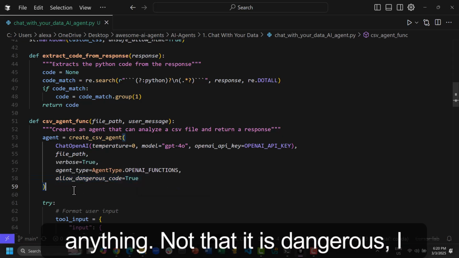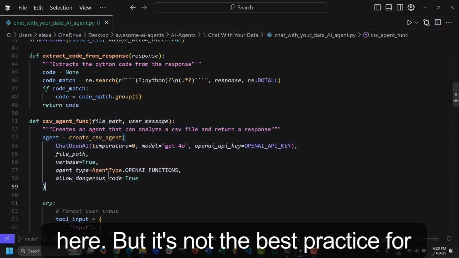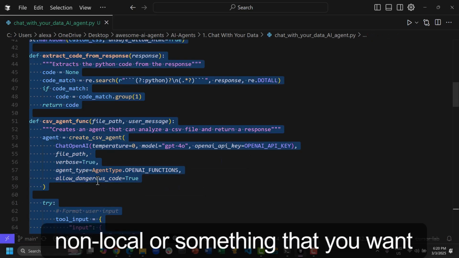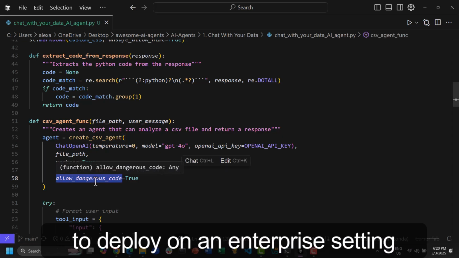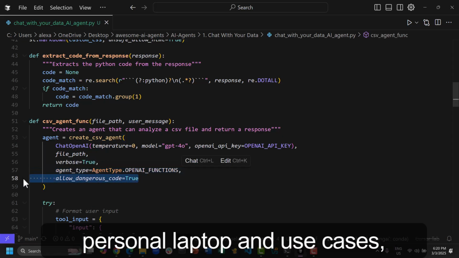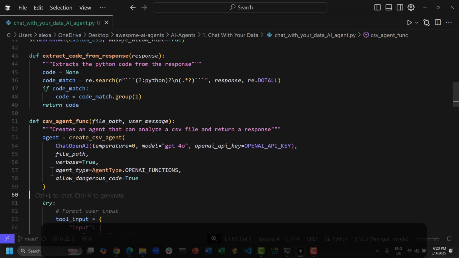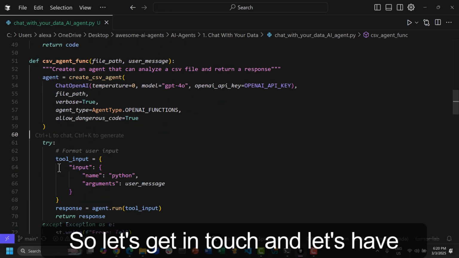Not that it is dangerous. I haven't seen anything dangerous here. But it's not the best practice for something non-local or something that you want to deploy in an enterprise setting right now. It's good for your own personal laptop and use cases, especially when you run it in a virtualized environment. So, okay, let's get in touch and have more discussions.